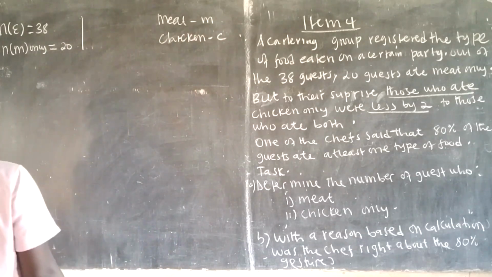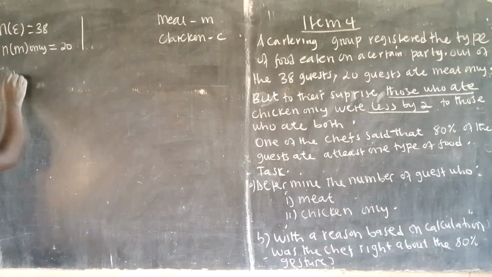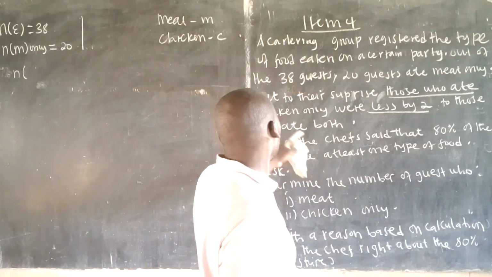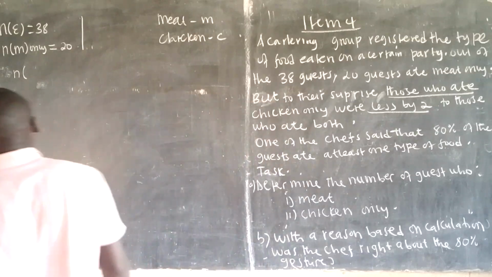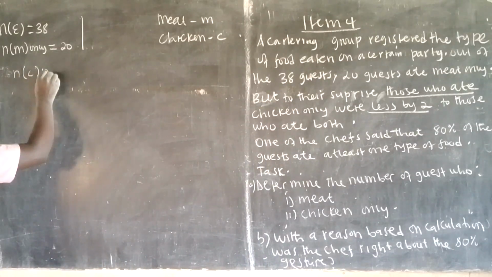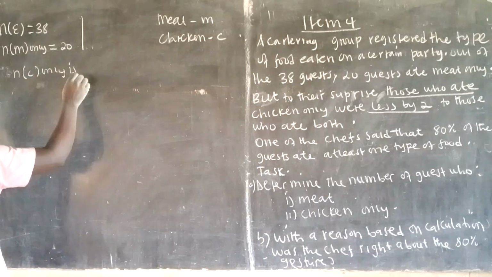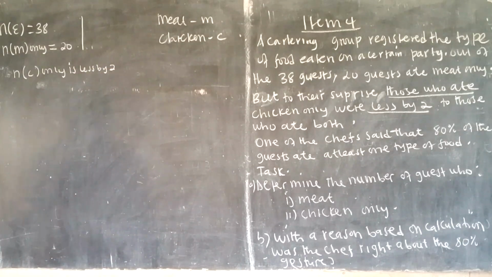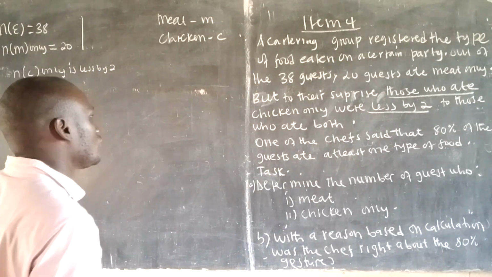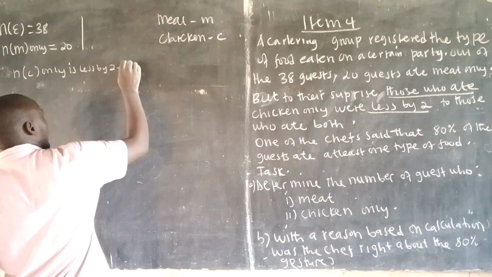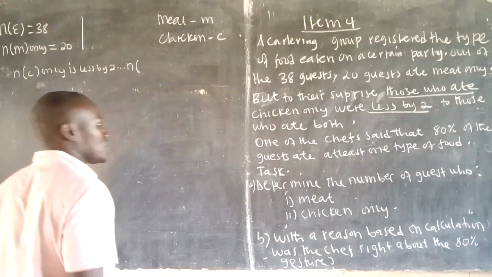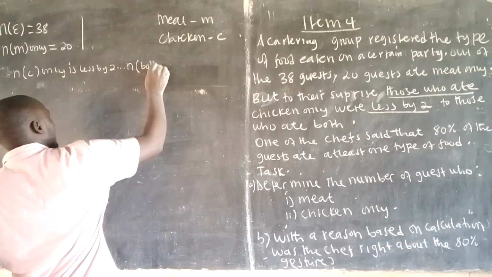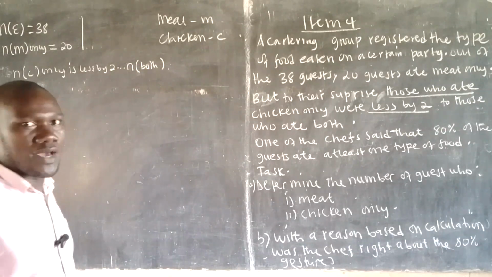Now, logic part, what are they saying? To their surprise, those who ate chicken only, the number in C only, is less by 2 to those who ate both. So number in both. You all know what both means in the set language.